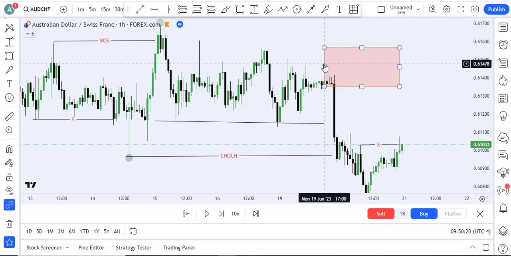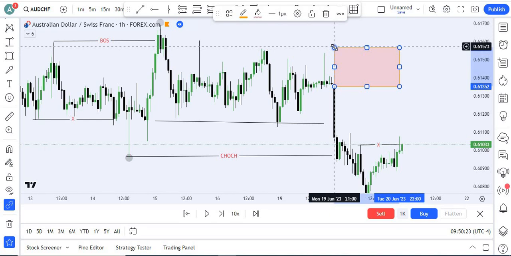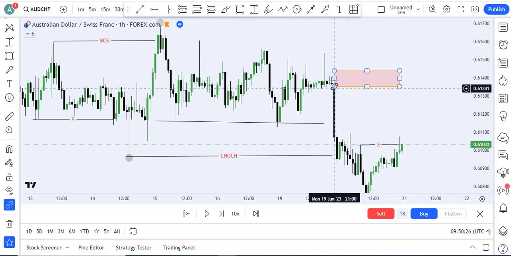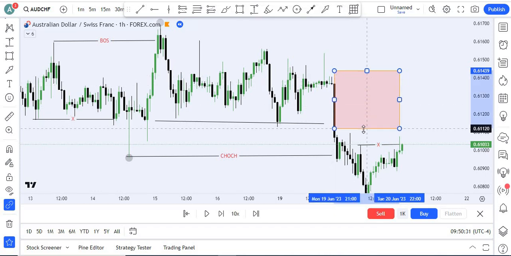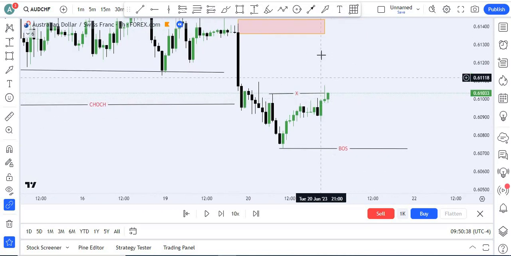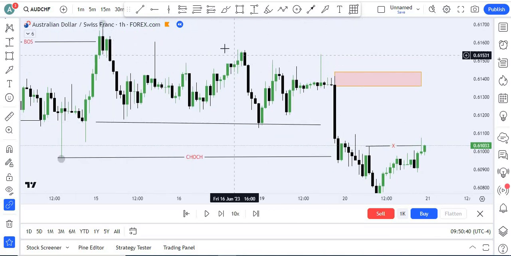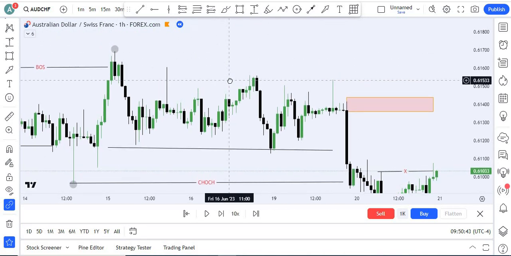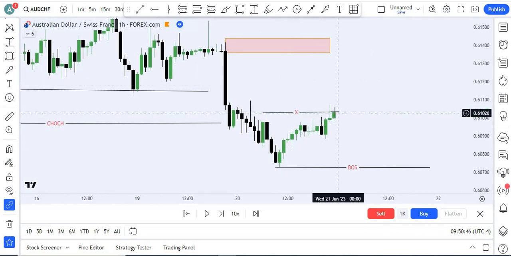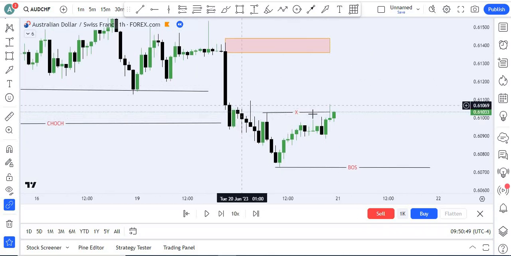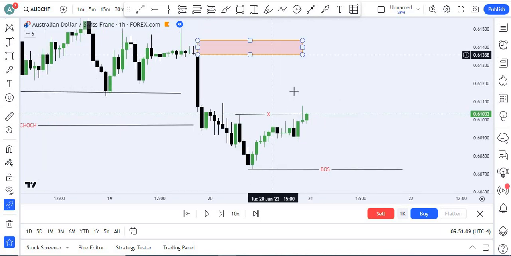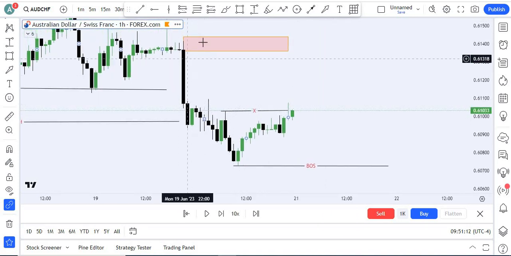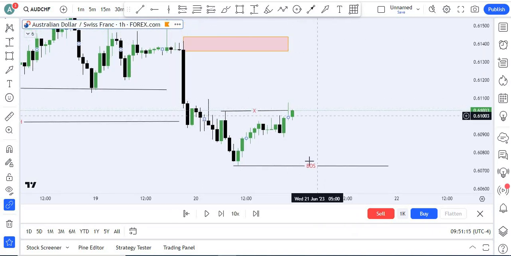So what will we do? We have only two options. Either we have this wick, the unmitigated wick of the candle, with this huge fair value gap, which is also mitigated by this wick, so we only have this one. Or second, if we don't find any valid pullback or valid order block, valid POI, we will see whether price sweeps the inducement or sweeps the high and then gives us anything in the lower time frame. If we don't find anything here, we can shift to the lower time frame.